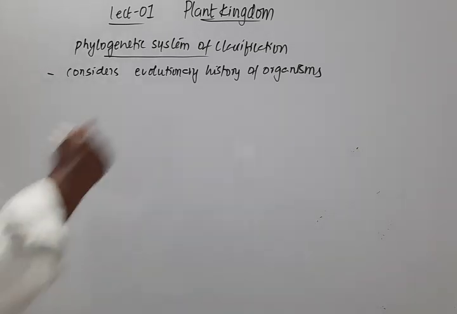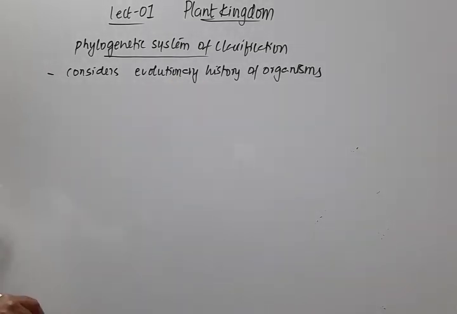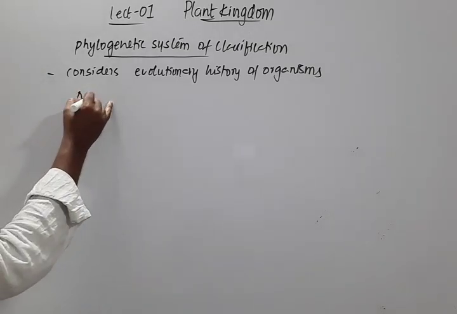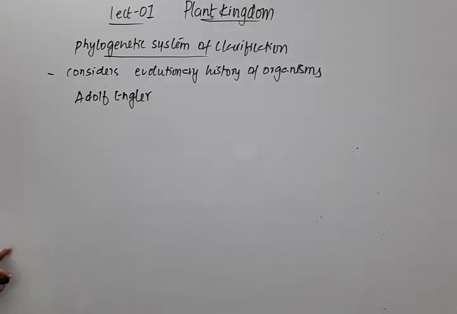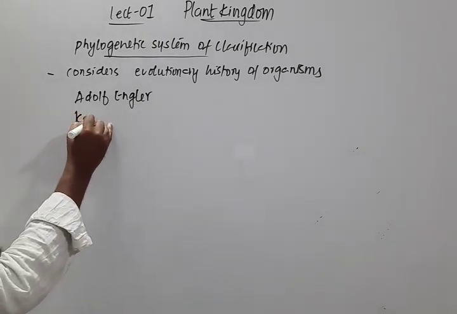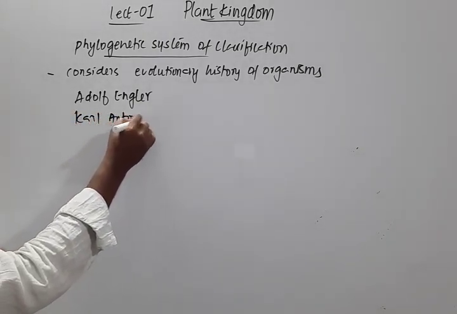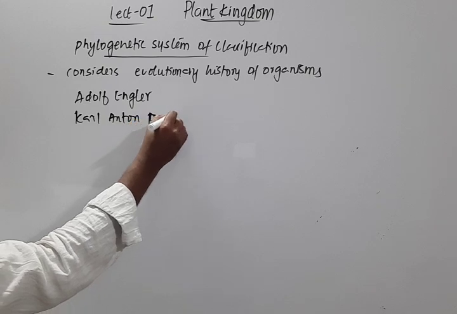Such a system in plant classification was given by two persons, Adolf Engler and Carl Anton Prantl.